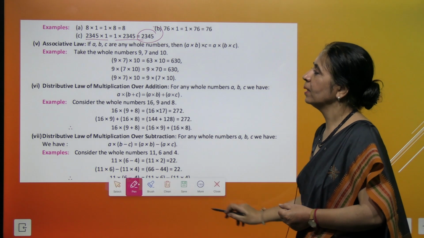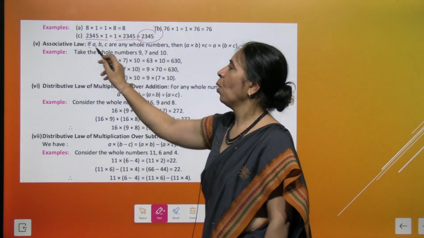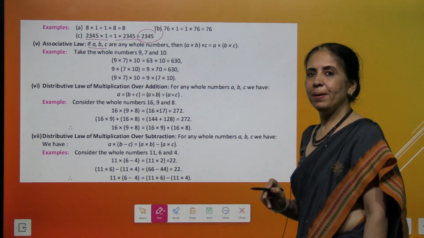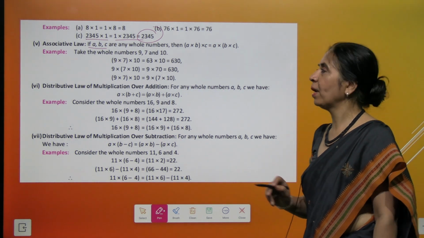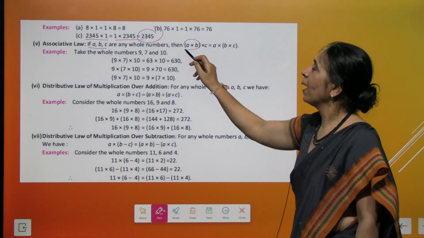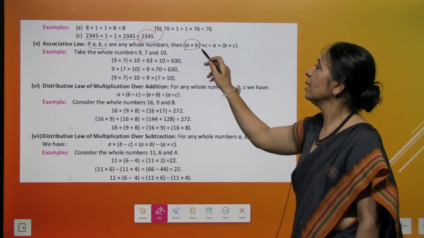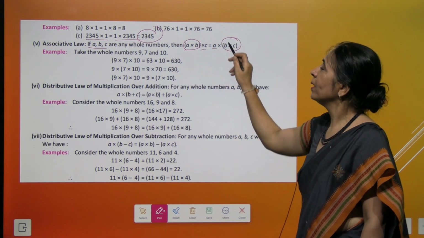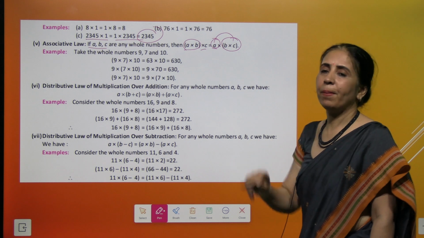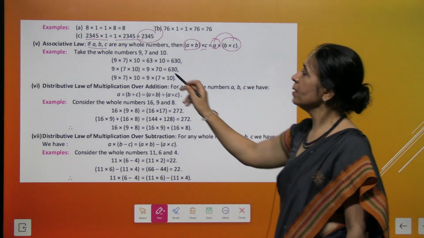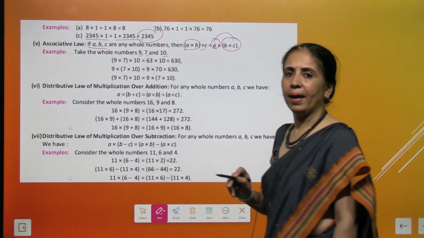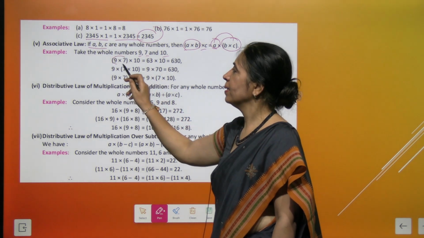Next property we'll learn is associative law. So if A, B and C are any three whole numbers, then A multiply B multiply C will be equal to B multiply C and then multiplied by A. I've taken three numbers 9, 7 and 10. We'll first multiply 9 and 7.